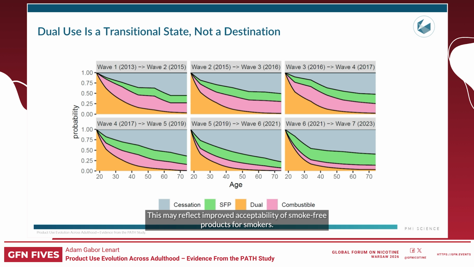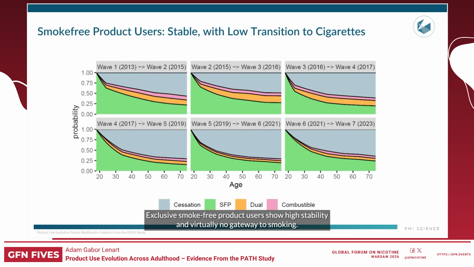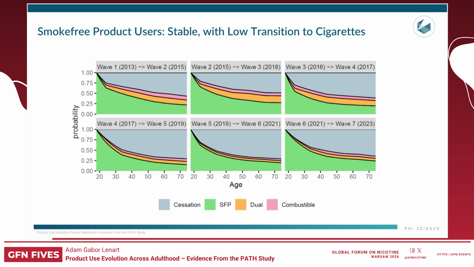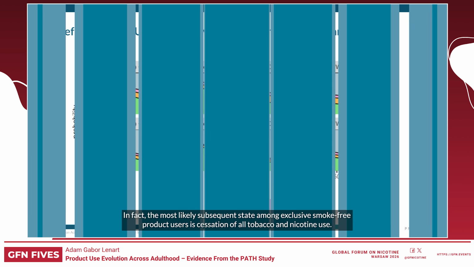This may reflect improved acceptability of smoke-free products for smokers. Exclusive smoke-free product users show high stability and virtually no gateway to smoking. In fact, the most likely subsequent state among exclusive smoke-free product users is cessation of all tobacco and nicotine use.